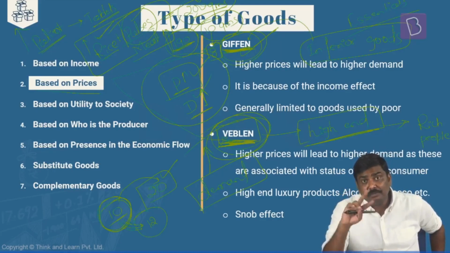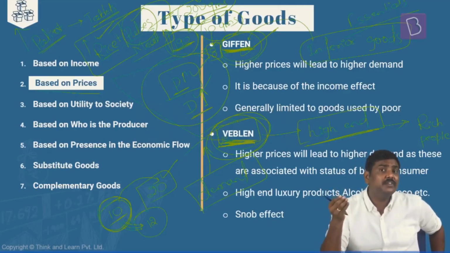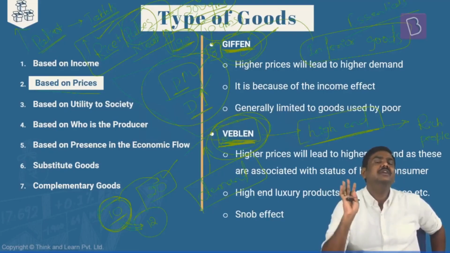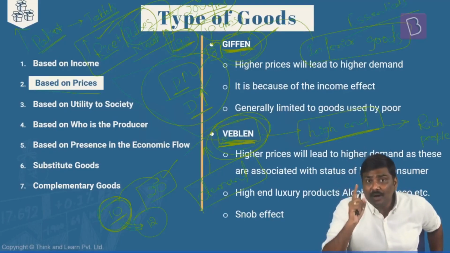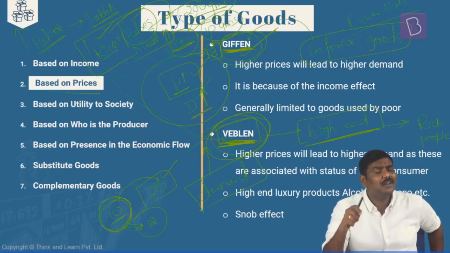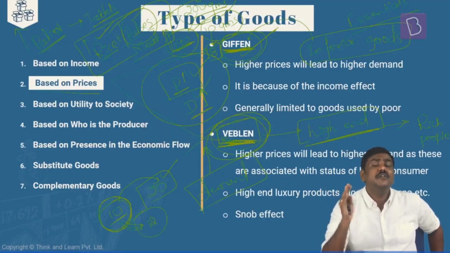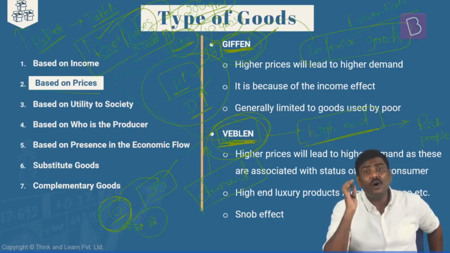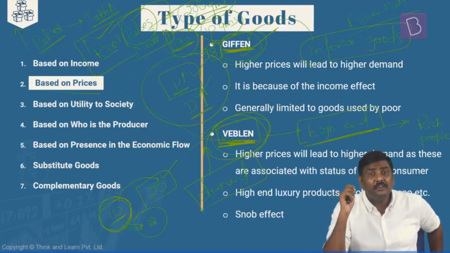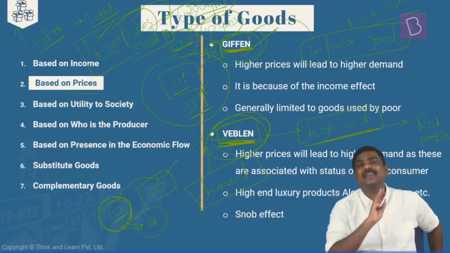And what is the basic difference between both of them? The types of goods which are classified under both Giffen and Veblen are completely different. Giffen goods are generally those set of goods which are consumed by poor households. Very, very poor people consume these set of goods. Whereas Veblen goods are consumed by the rich class, or the high-end luxury products which are purchased by very, very rich people in a particular economy.